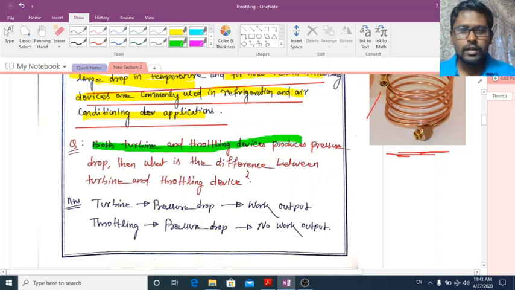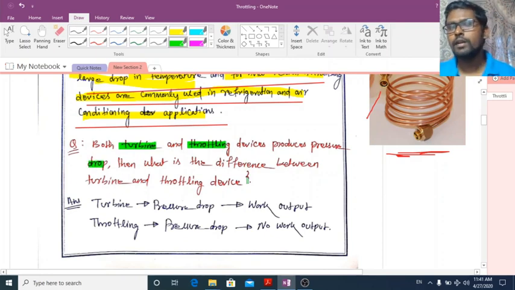Both turbine and throttling devices produce a pressure drop. Then what is the difference between a turbine and a throttling device? See, in the case of a turbine, what will happen?